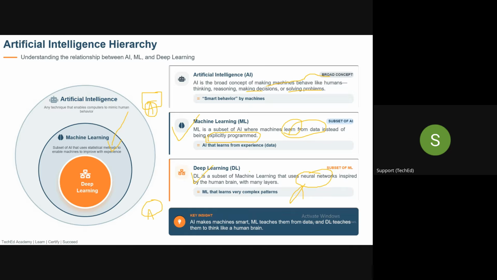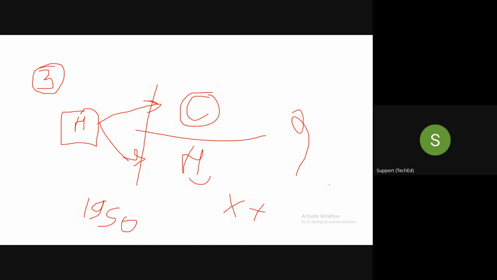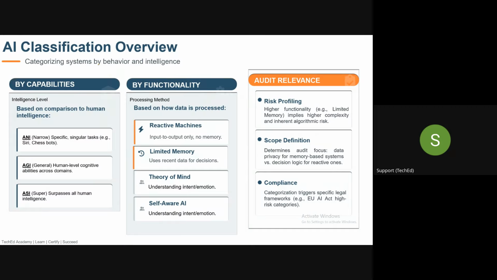But deep learning is a subset of machine learning where you are using multiple neural networks, and this is completely inspired by the human brain because it will be doing a lot of tasks. In deep learning, there are multiple machine learning models which are designed to perform higher-level intelligent tasks. So that is what deep learning is. This is just a brief understanding of the artificial intelligence hierarchy, guys, which includes AI, ML, and deep learning.